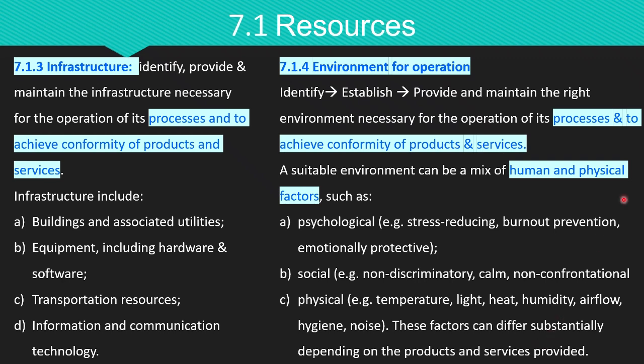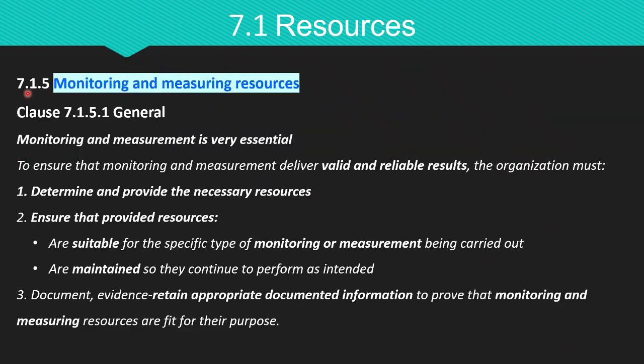The fifth specific requirement under resource is monitoring and measuring resources. As a general requirement, monitoring and measuring is very essential in an organization to ensure that monitoring and measurement deliver valid and reliable results. The organization must first determine and provide the necessary resources. These resources are used to verify that products and services meet defined requirements. Second, the organization must ensure that provided resources are suitable for the specific type of monitoring or measurement being carried out.